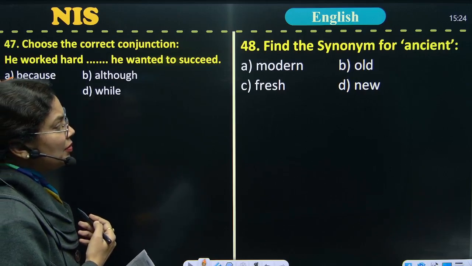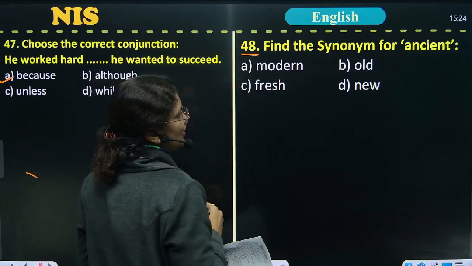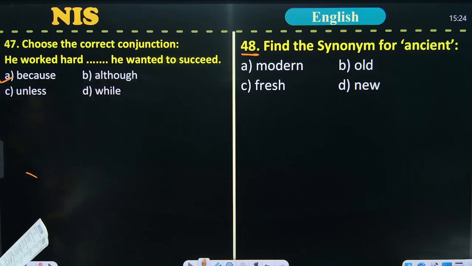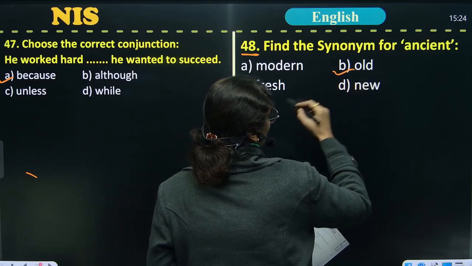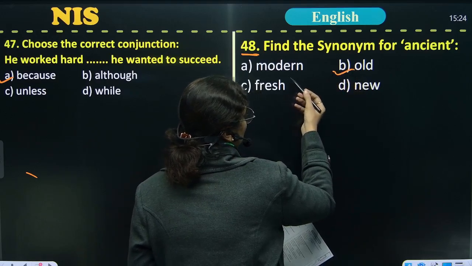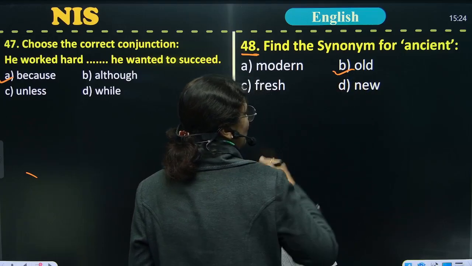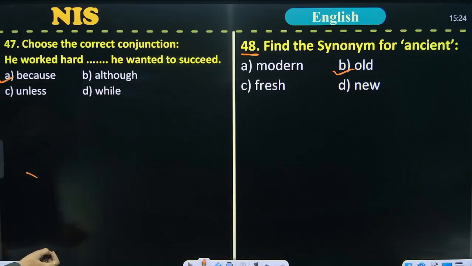Find the synonym for ancient. Question number 48. As you know, a synonym means a similar meaning, and only old is the correct one. Modern and new are antonyms of it, and old is the synonym for ancient. Now we are moving to the next slide.